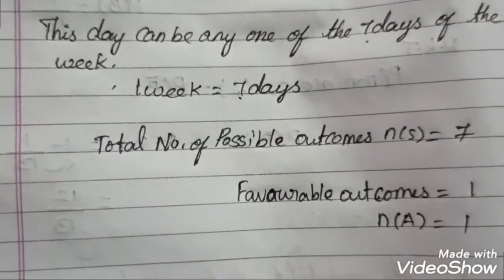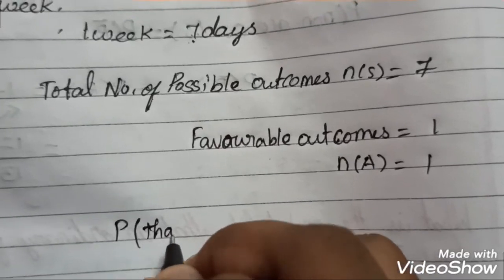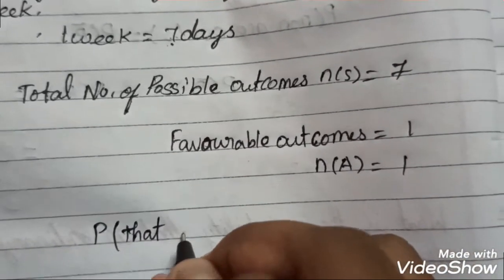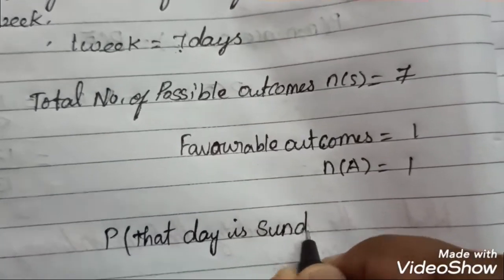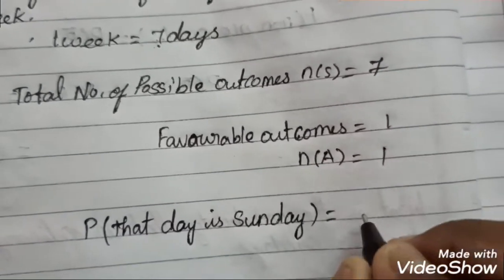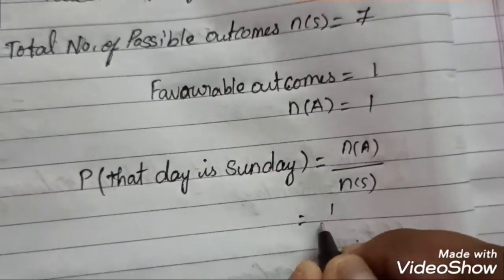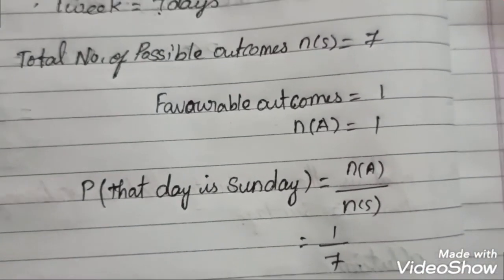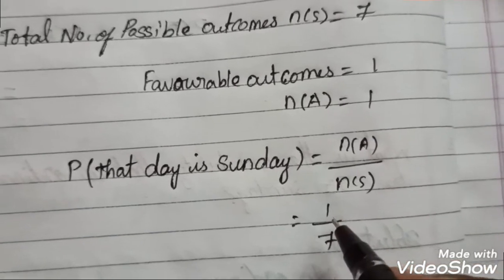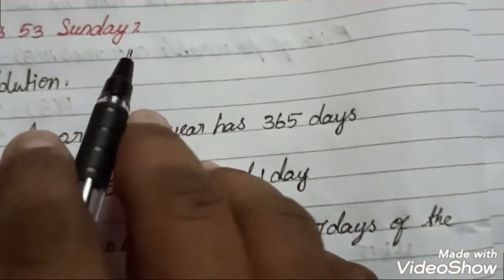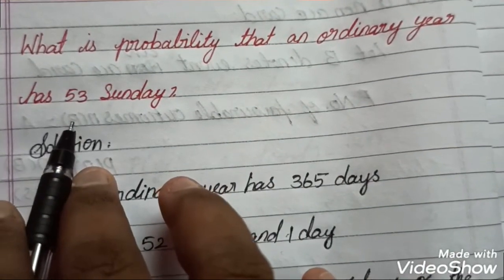Now I need to find the probability P of that day being Sunday, which is equal to n of A by n of S. It should be 1 by 7. You know that in 7 days per week, any one of the days may be Sunday. So we have to find the probability that an ordinary year has 53 Sundays.